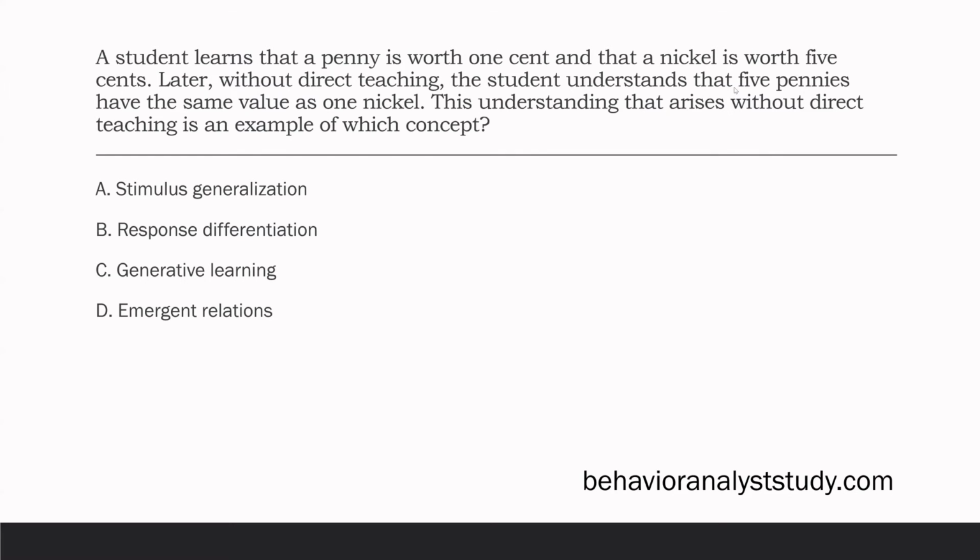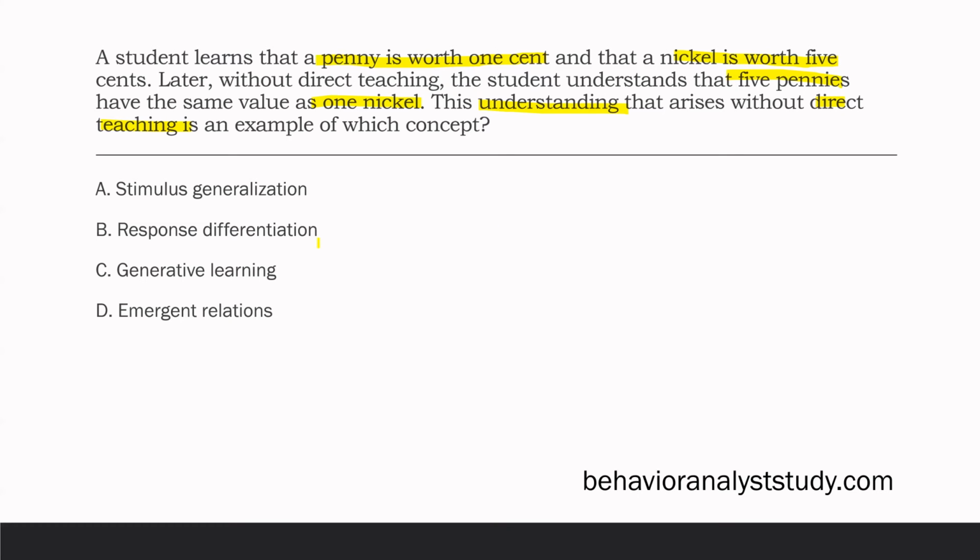A student learns that a penny is worth 1 cent and that a nickel is worth 5 cents. Later, without direct teaching, the student understands that 5 pennies have the same value as 1 nickel. This understanding that arises without direct teaching is an example of which concept? Now let's think about this. The question wants to know about an understanding that occurs without direct teaching. So this student knows a penny is worth 1 cent and a nickel is worth 5. Without additional teaching, the student figures out that 5 pennies have the same value as 1 nickel. What will we call that?